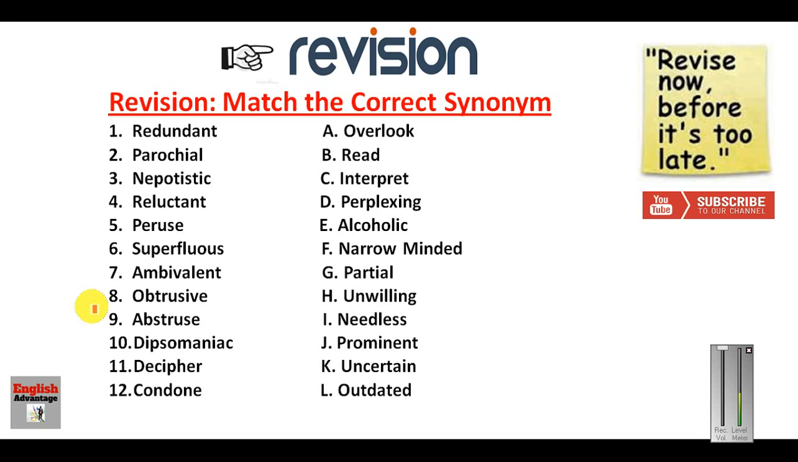Now this is the revision I have given here. You have to find out the answer of the word here. On the left hand side words are given, on the right hand side synonyms are given. A couple of words I can tell you the answer, like parochial means narrow minded. So the answer of 2 will be F. So this way you have to find out all the answers. You have to send me in the comment box.